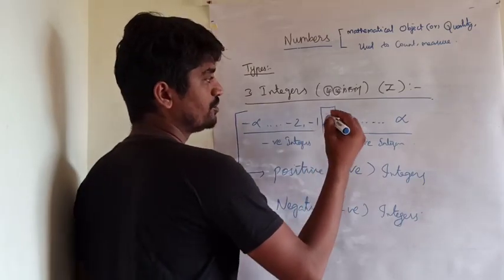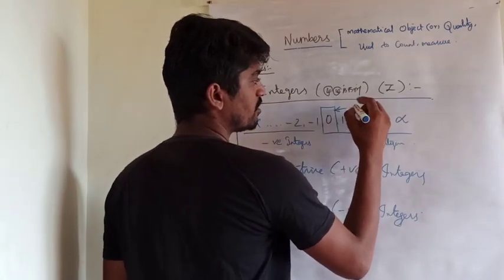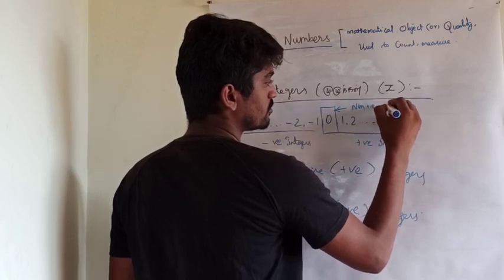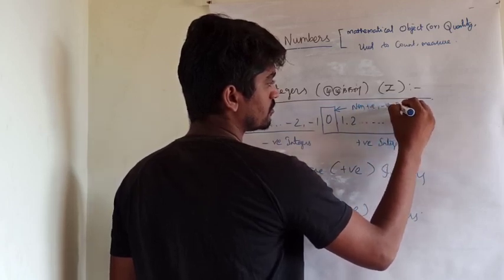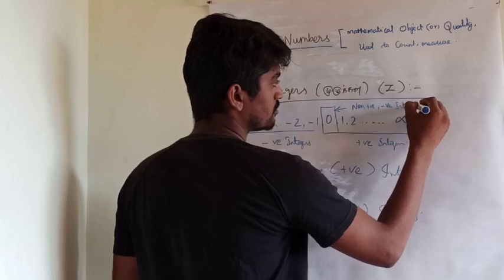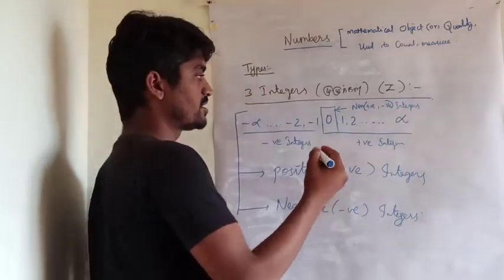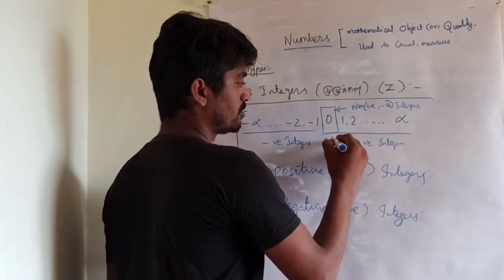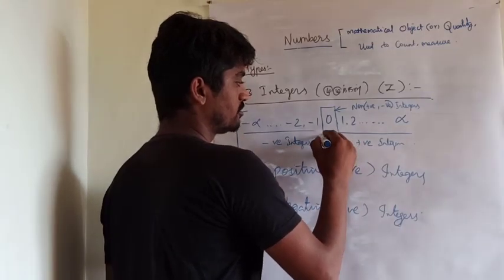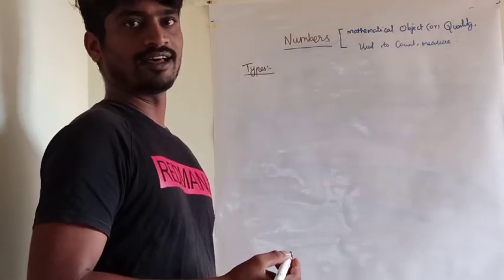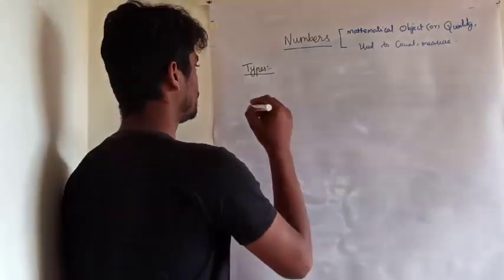The 0 is a non-positive, non-negative integer, because 0 is not positive and not negative. It is neutral. Fourth type is rational numbers.